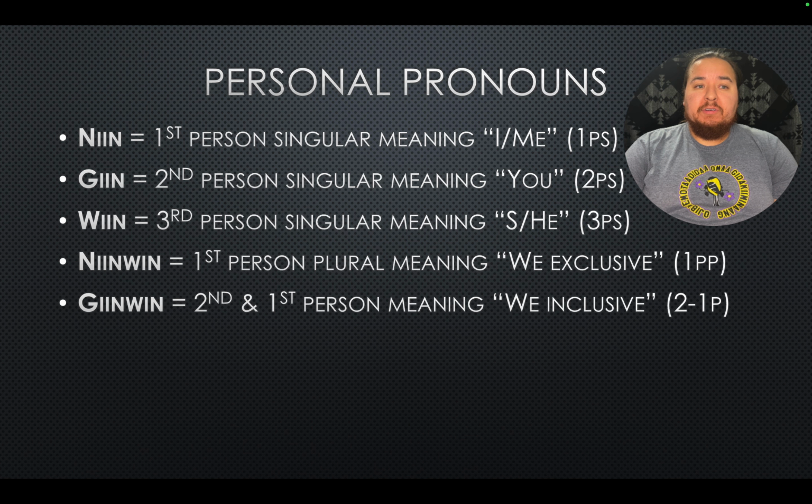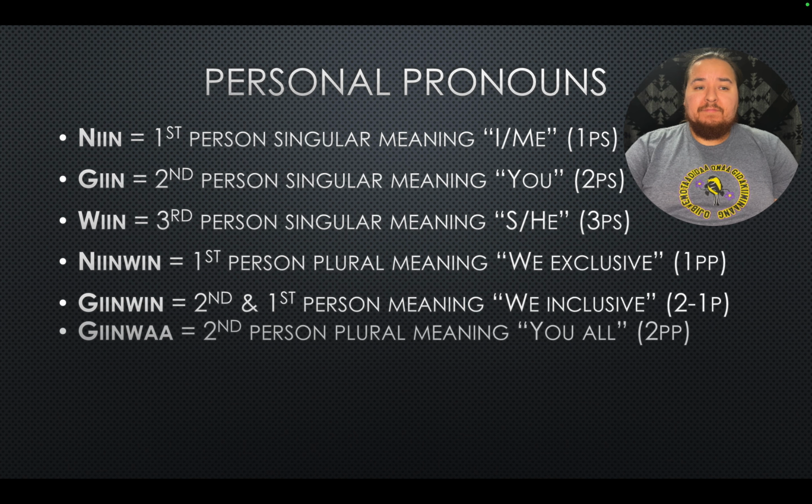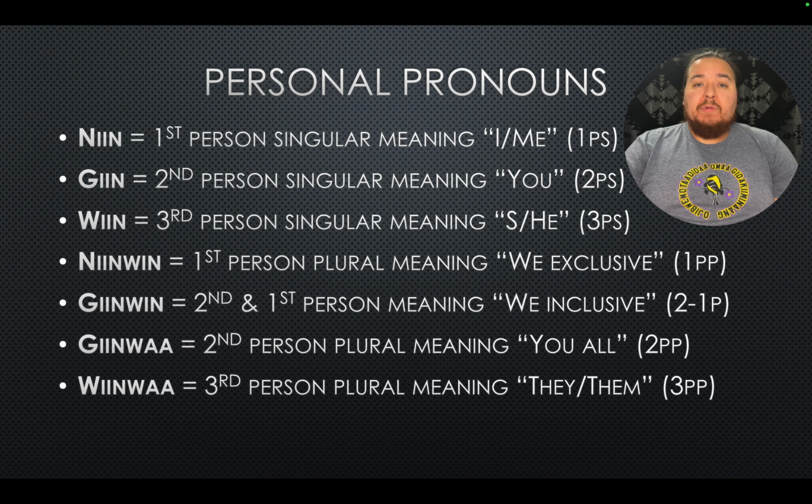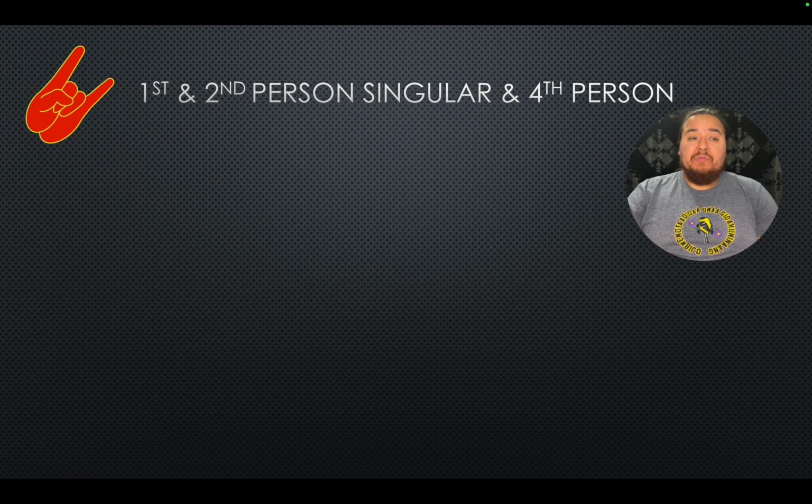Geenwin is our 2-to-1 person. This is where you're including the second person. So this is all of us. Geenwa is second person plural. That's all you guys. Third person plural is weenwa, and that's they or them. So first, second, and fourth persons. And so you got the little sign there. So we're going to need you to record or write down everything from this slide in your notes.